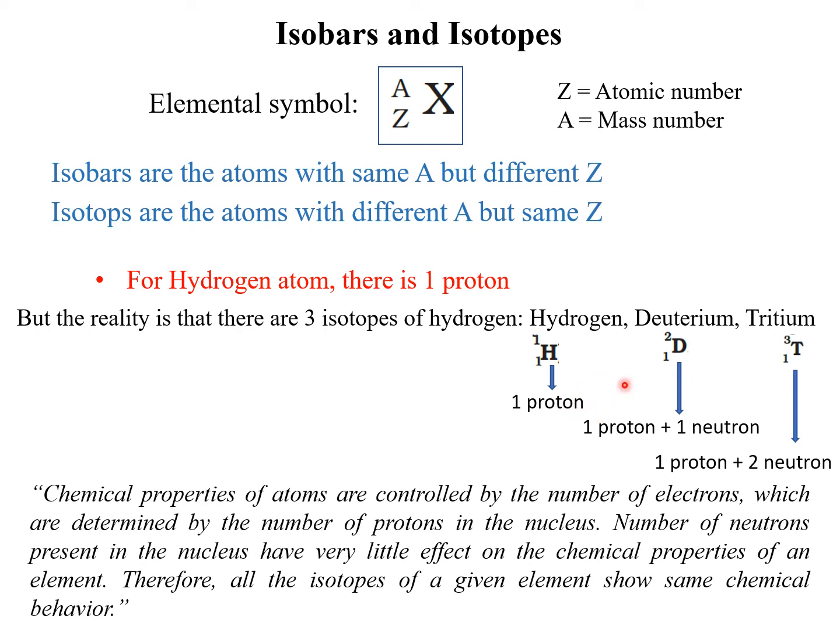So all of these have the same number of protons, meaning that all of these have the same number of electrons as well. Basically the chemical properties of any atom are governed by the number of electrons it has. So all the isotopes have the same number of protons and electrons, which means they have similar chemical properties. Neutrons have very little effect on the chemical properties of an element. Therefore all the isotopes of a given element show the same chemical behavior.